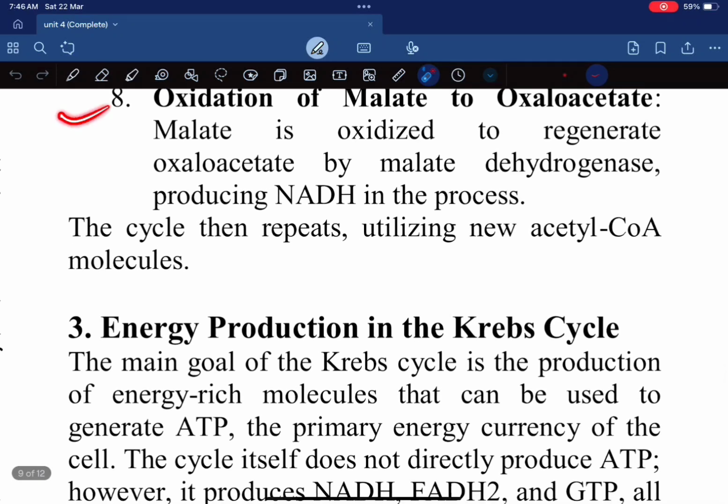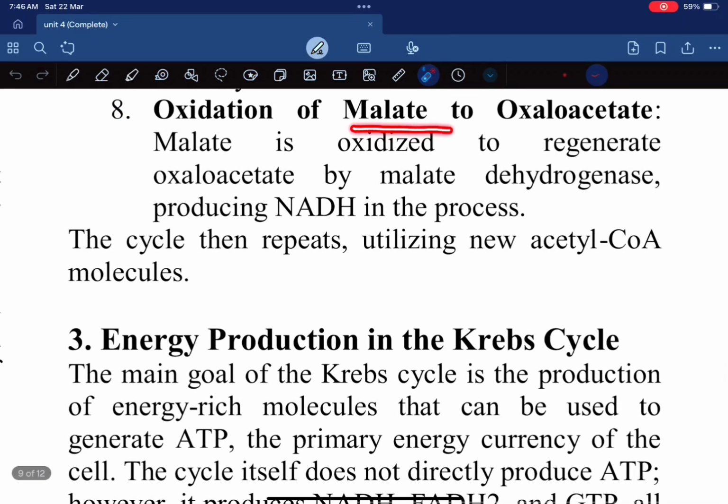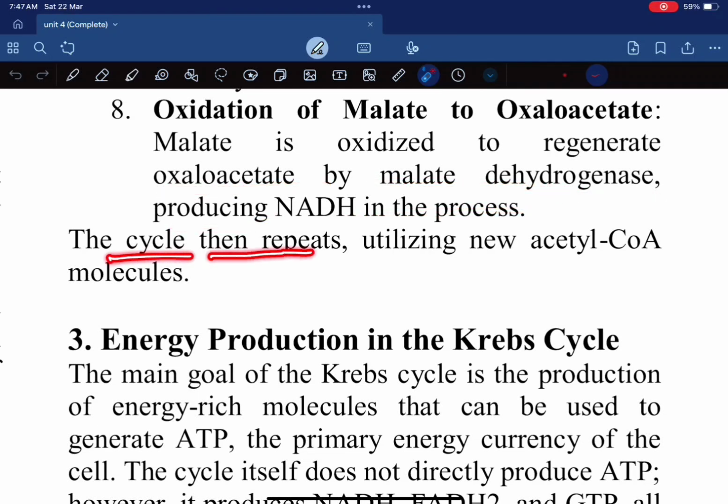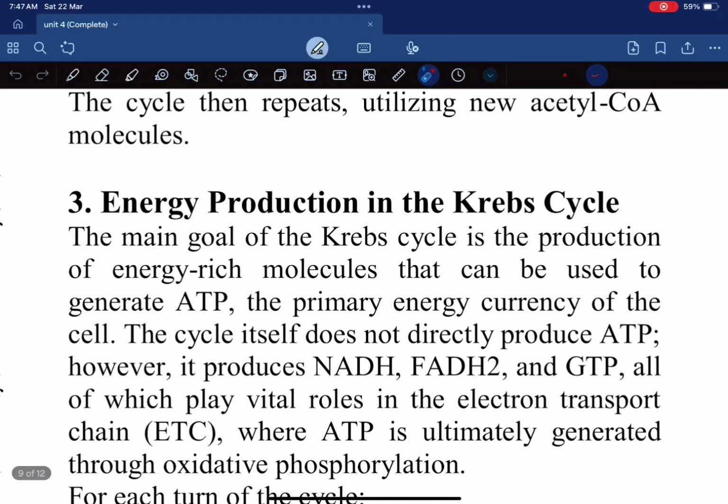Eighth, oxidation of malate to oxaloacetate. Malate is oxidized to regenerate oxaloacetate by malate dehydrogenase, producing NADH in the process. The cycle then repeats with new acetyl coenzyme A molecules. Third, energy production in the Krebs cycle.